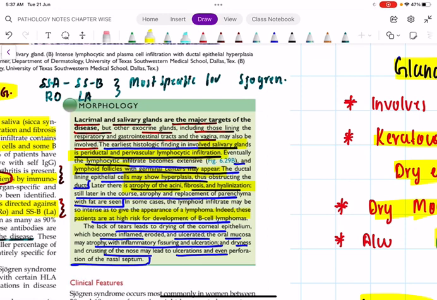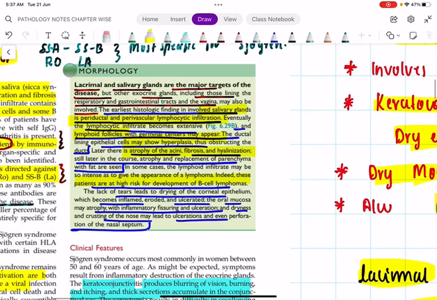I told you, marginal zone B-cell lymphomas. Yes, that is the correct type of lymphoma, which is more common in Sjogren syndrome. And remember, lacrimal and salivary glands are most commonly involved. It doesn't mean that other glands are not involved. No, it's not like that. So the most commonly involved glands are lacrimal and salivary glands. Even the glands of the vagina, respiratory and gastrointestinal tract are also affected.